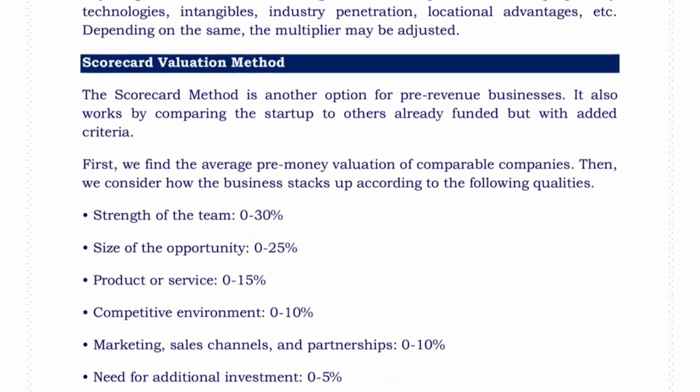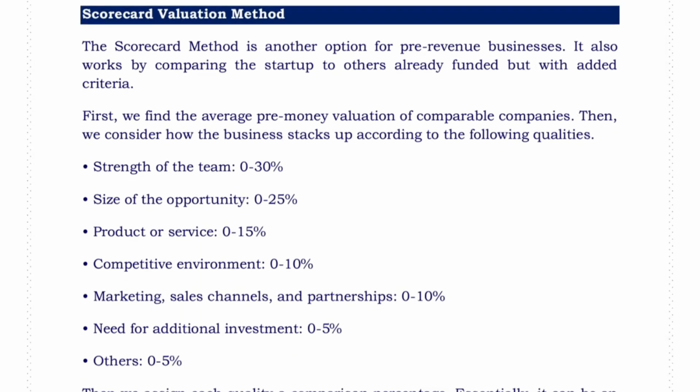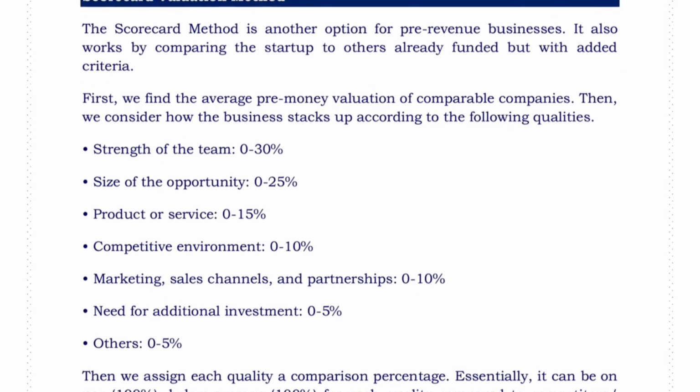Next, scorecard valuation method. The scorecard method is another option for pre-revenue businesses. It also works by comparing the startups to others already funded but with added criteria. First, we find the average pre-money valuation of the comparable companies.